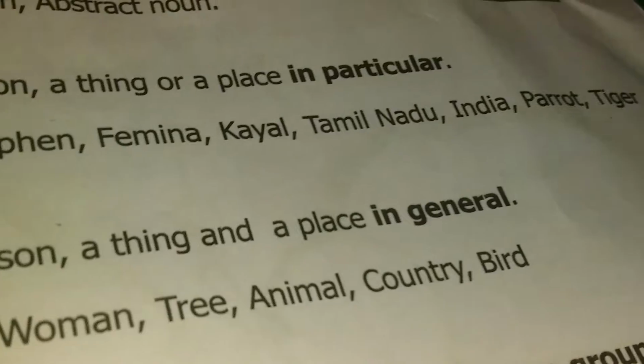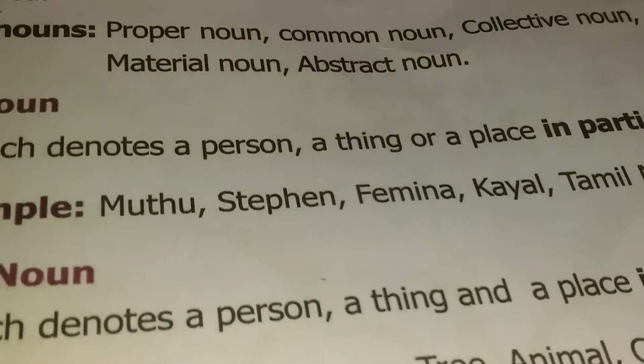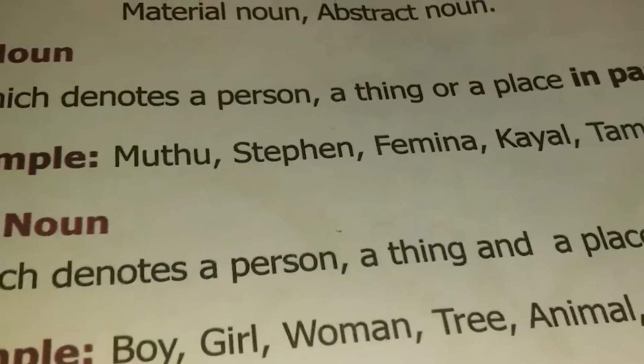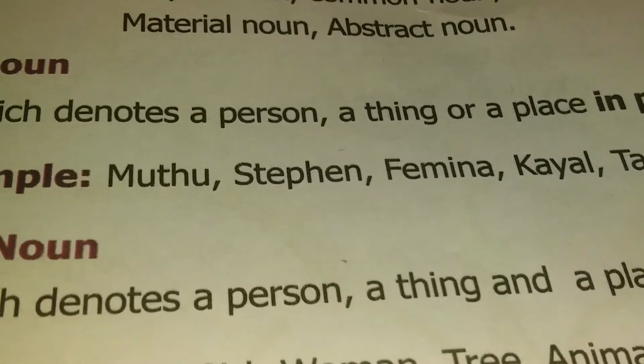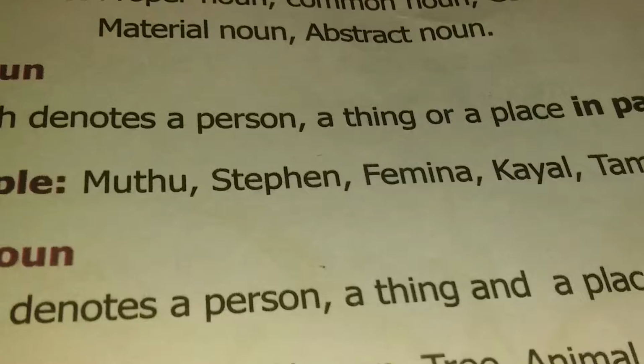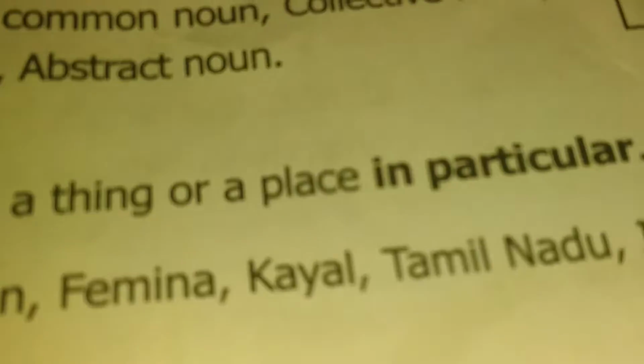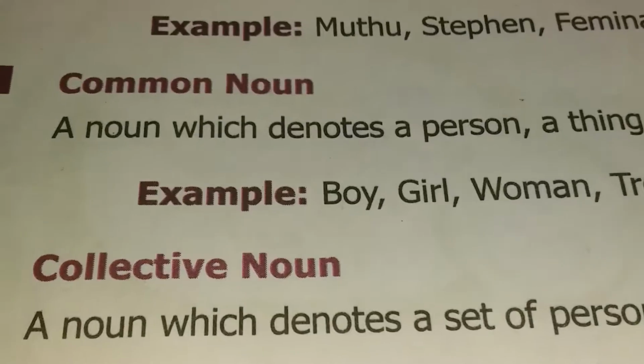Tamil Nadu, India, these are places. And parrot, tiger, these are things. It's not a thing, it's an animal, but in this category it's not a person or a place, so it's a thing. Okay, let's go to the next type.